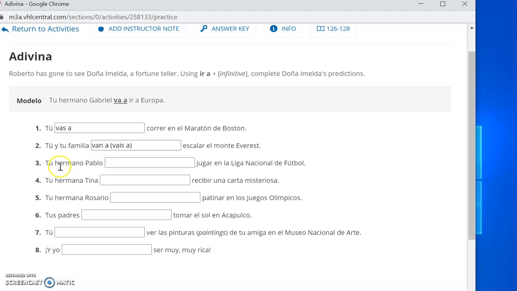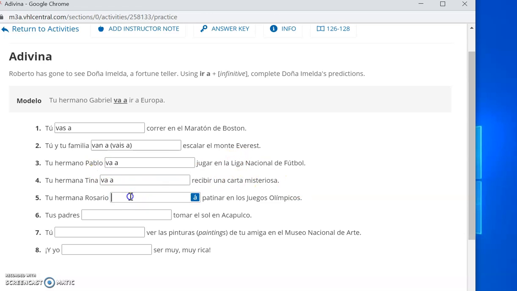3. Tu hermano Pablo blank jugar en la Liga Nacional de Fútbol. Pause. And we're back. So tu hermano Pablo, so like él, right? Va a jugar. He's going to play in the National Football League. Muy bien. 4. Tu hermana Tina blank recibir una carta misteriosa. Pause. And we're back. So this is like saying she, right? Your sister Tina, she, va a recibir, is going to receive a mysterious letter.